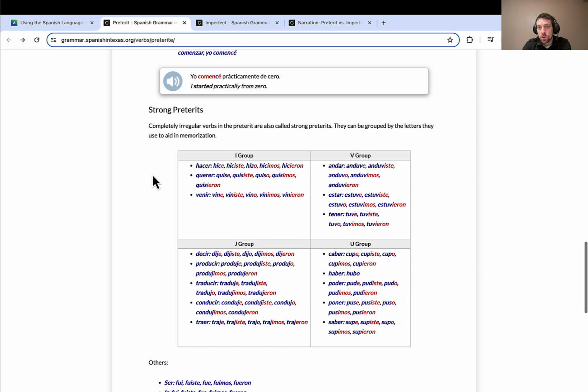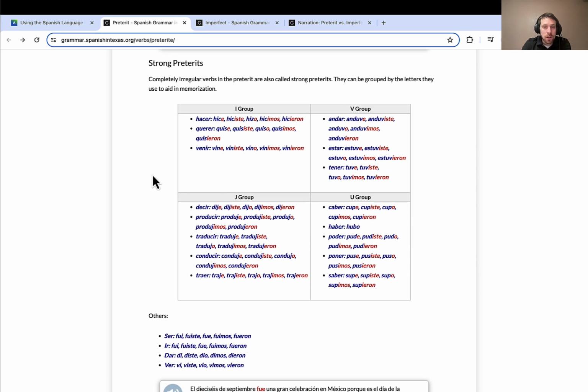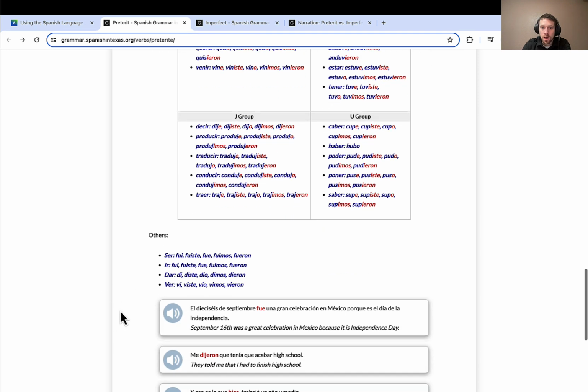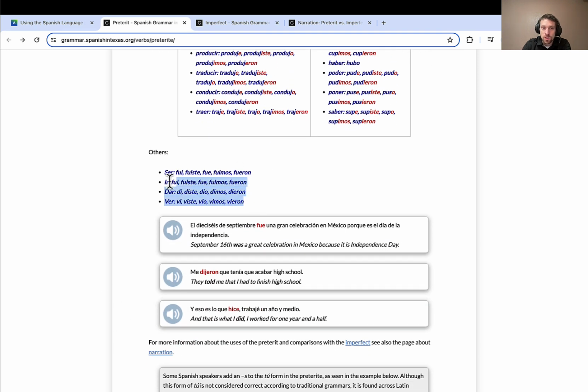You also see things called strong preterits. These verbs are grouped this way to help you with the memorization of the spelling changes and what they look like. And below that, you'll see irregular verbs, ser, ir, dar, and ver, and how they are conjugated into the past simple. So note that ser, to be, and ir, to go, have the same past verb endings with fui, fuiste, fue, fuimos, fueron.